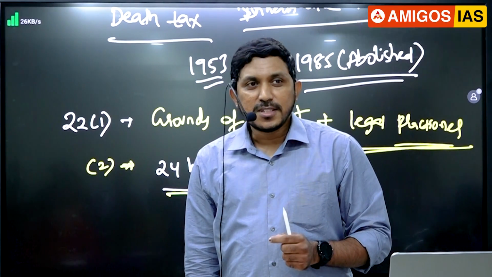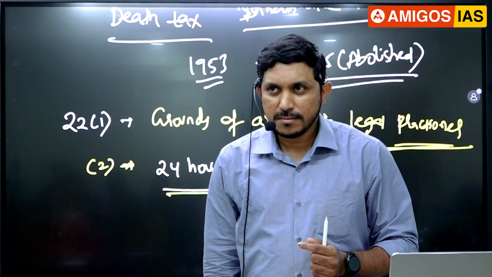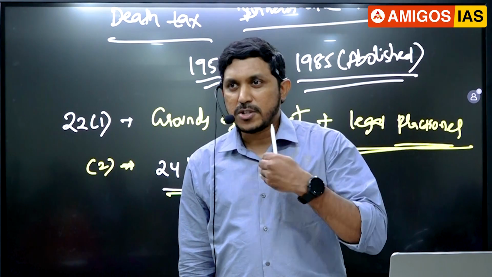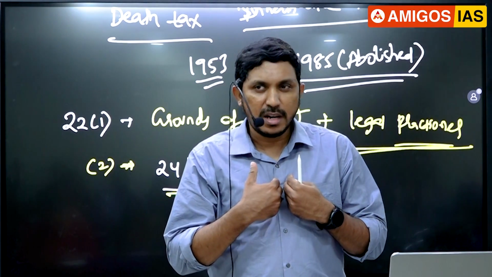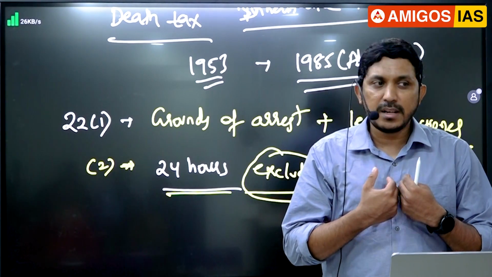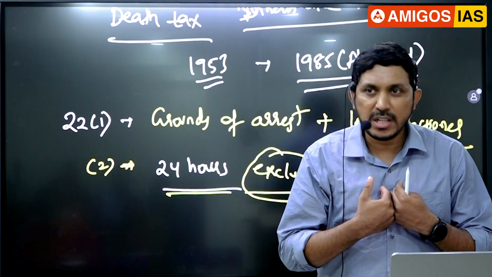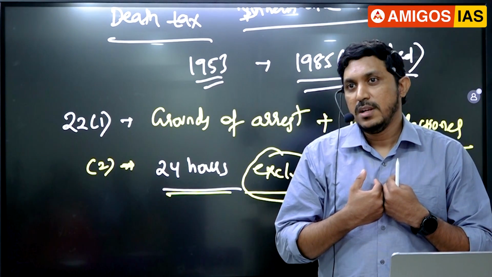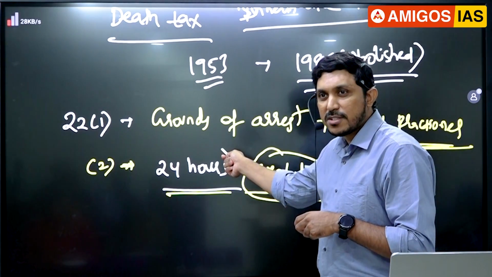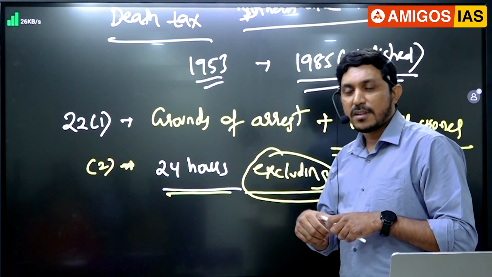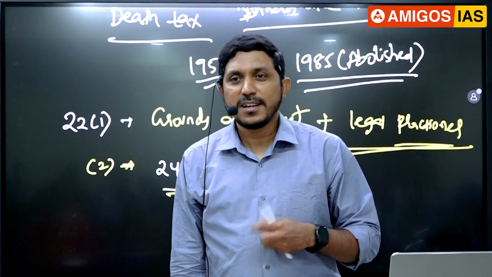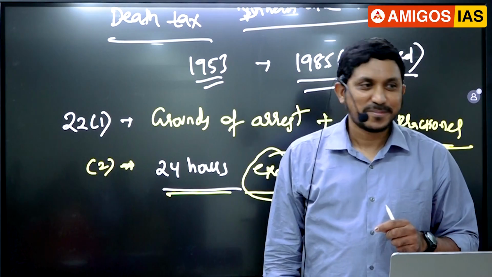What is important here? Generally, guys, after arresting him in the evening, we have 24 hours to take him to the nearest magistrate. Why? Because I should know whether my detention is valid or not. Anybody can arrest me and put me in jail, so I should know whether it is valid or not. So Article 22 gives a fundamental right that I should be sent to the nearest magistrate within 24 hours. What these guys have done: in the evening they arrested him. They did not give proper grounds of arrest. They did not allow him to contact his lawyer properly, without informing his lawyer. Next day morning at 6 o'clock, they went to the magistrate and they got the order of remand.